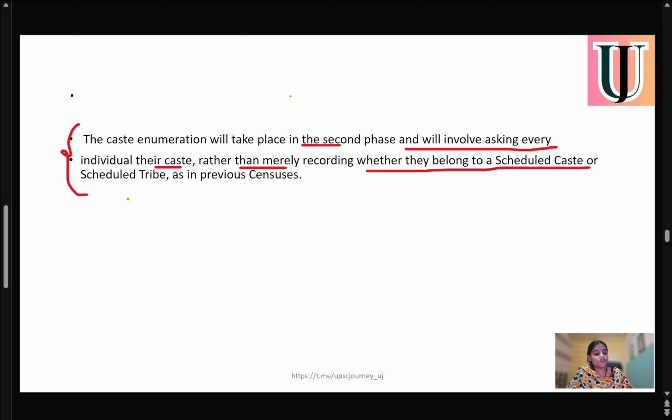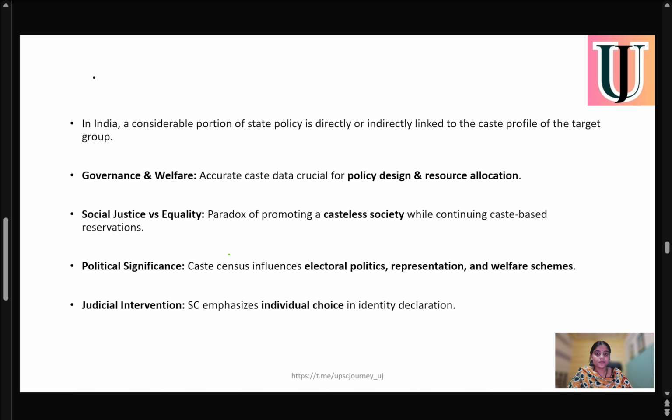As of now, the first phase is ongoing. That's about house listings. When the second phase takes place, every individual will be asked about their caste rather than merely recording whether they belong to a scheduled caste or scheduled tribe, as it was in the previous census.